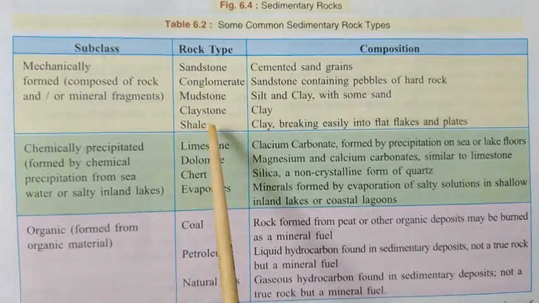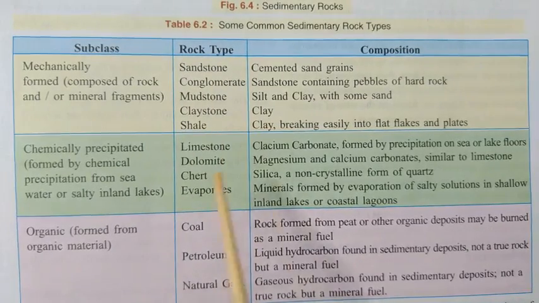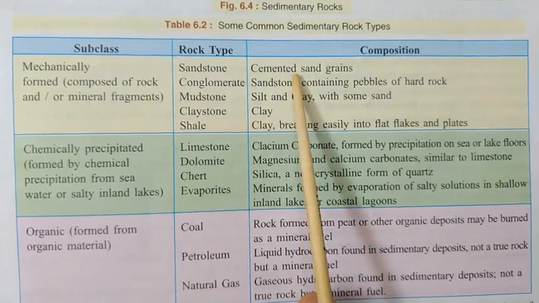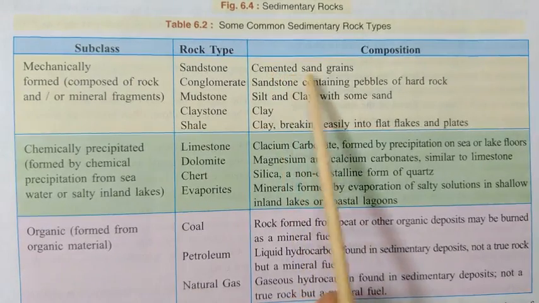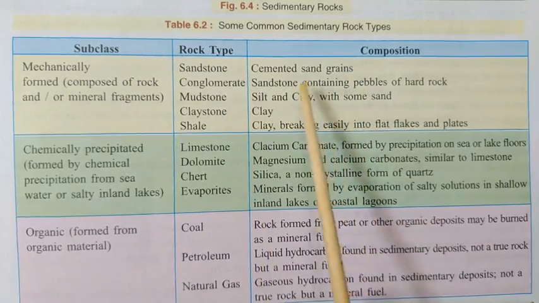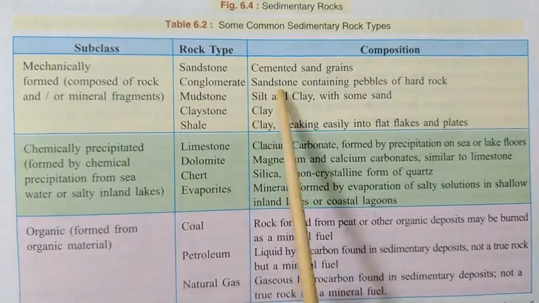Now what is the common composition? How are they formed? What takes place here? Look here. Cemented means lithification takes place. Cemented sand grains. The sand grains undergo lithification, right? And these rocks are formed.